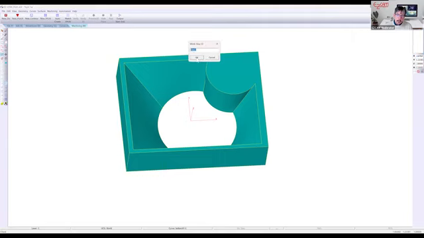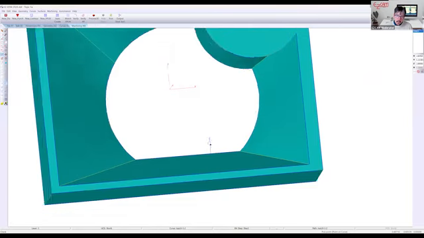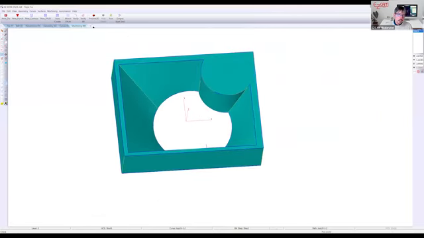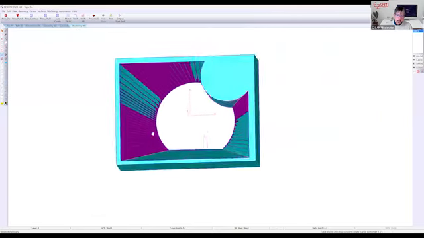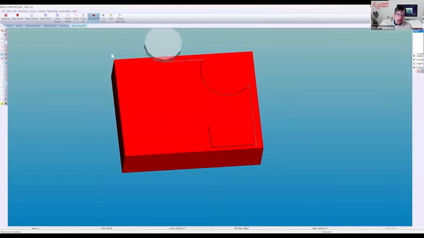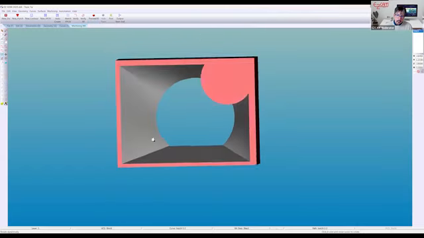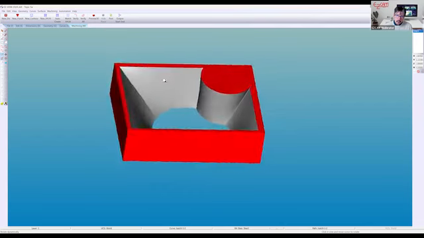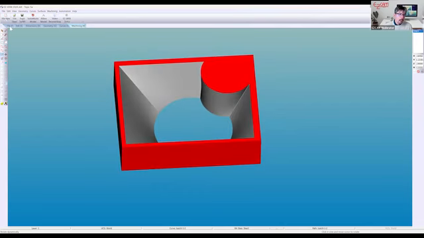Starts the work step. Automatic lead in and lead out is created for us. And verify. And that was matched up perfectly. The 3D preview. And another gorgeous part.